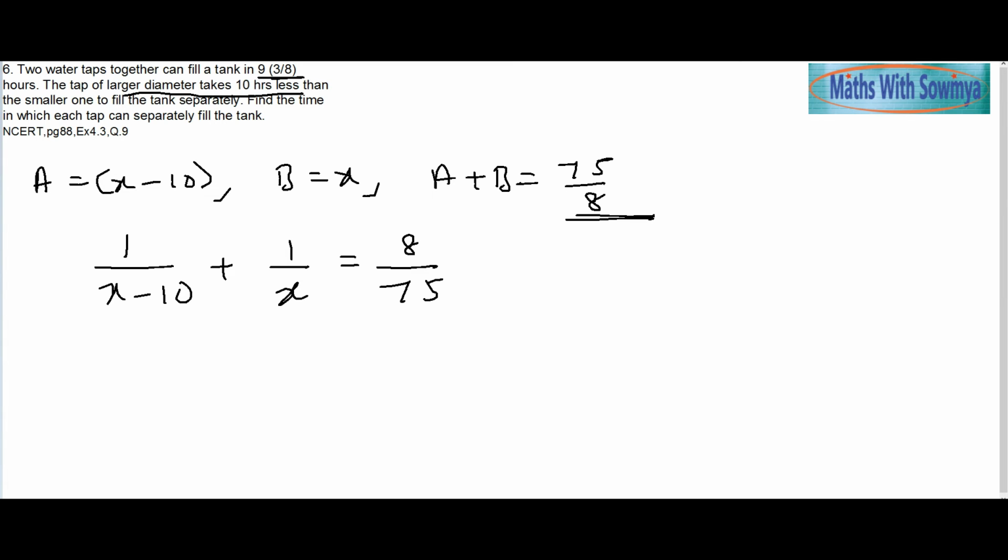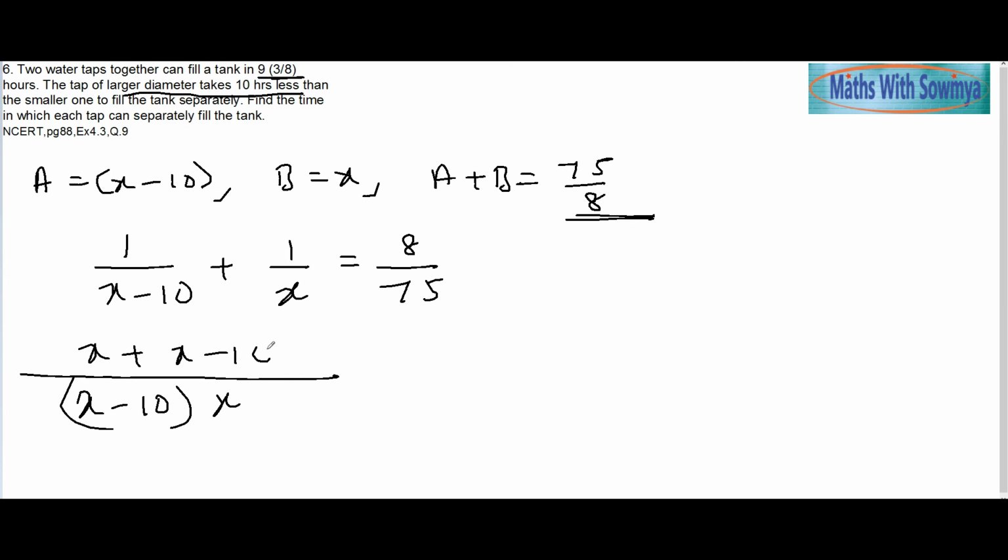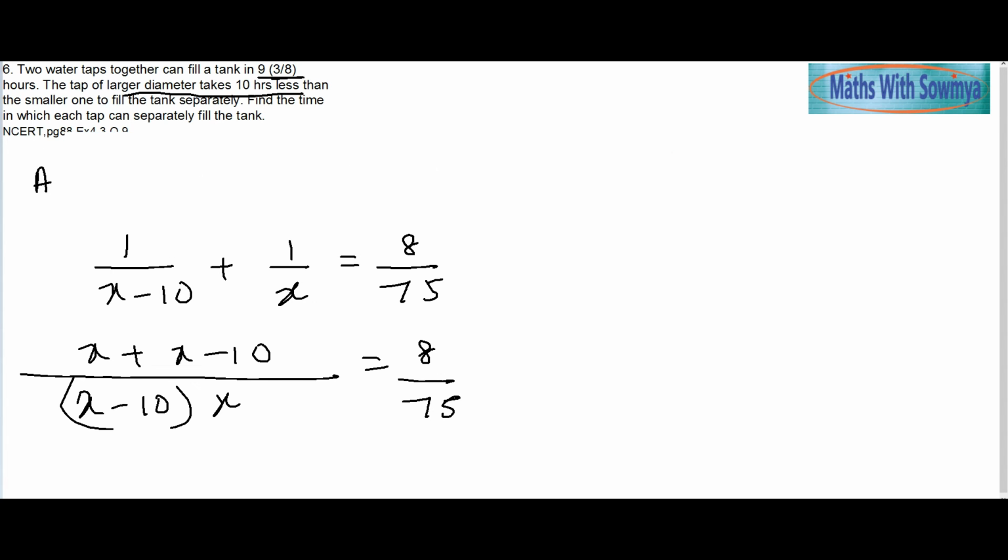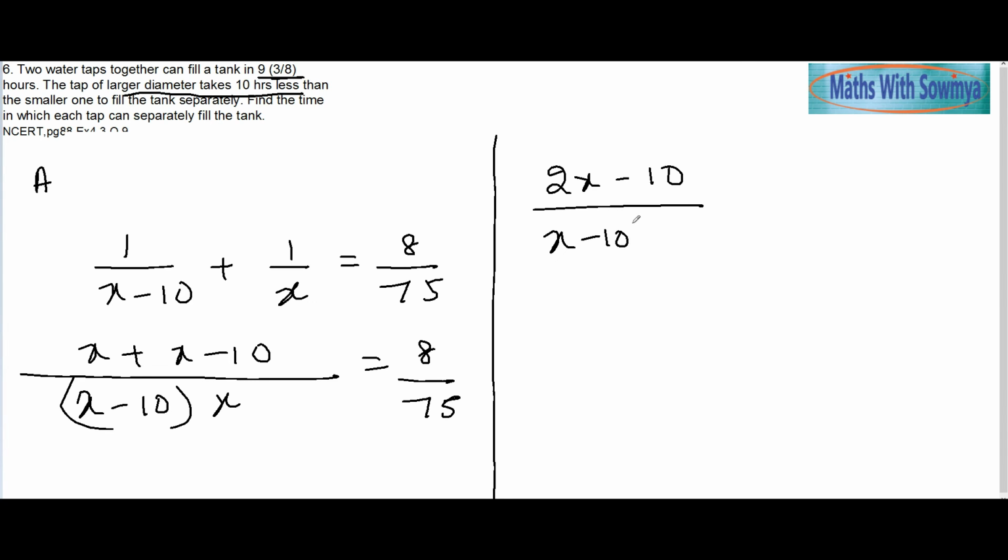You will end up with the quadratic equation. x minus 10 and x will be the LCM. x plus x minus 10, 8 by 75. Two x minus 10 divided by x minus 10. So this will give me x square minus 10x, 8 by 75.